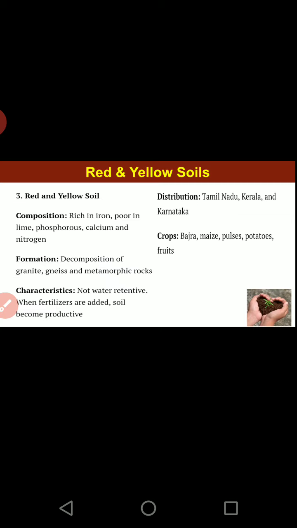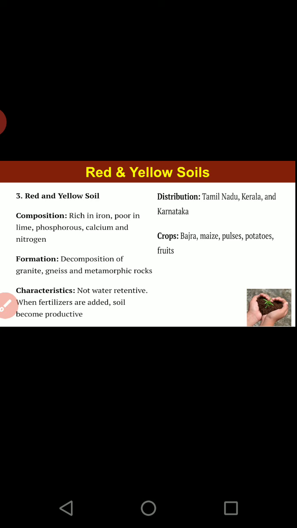Next soils, you have the red and yellow color soil. Now for red and yellow color soil, the composition is the same. The only thing is, under special situations, these soils look yellow in some parts, whereas in other parts they look red. That is, somewhere they are red, somewhere they are yellow. Now how are these soils formed?